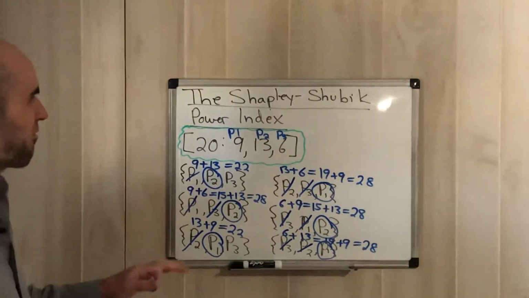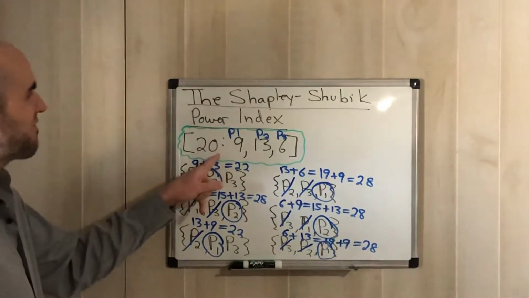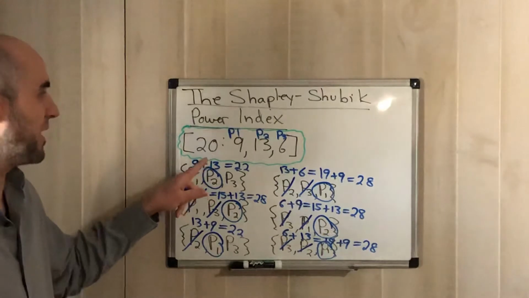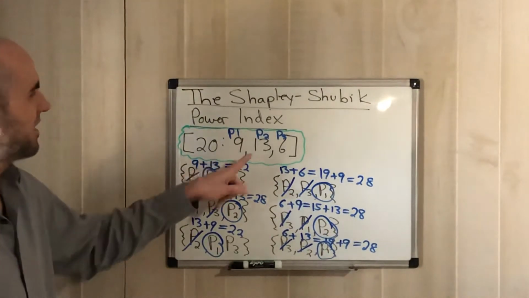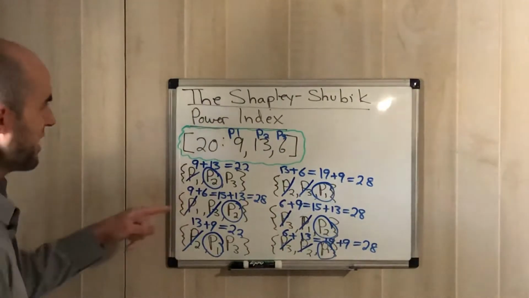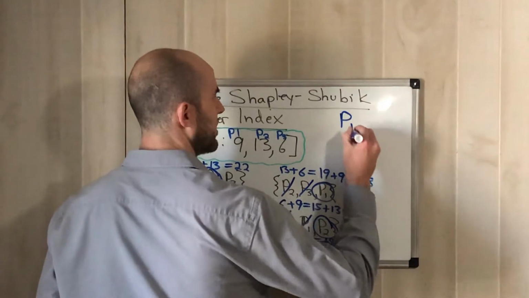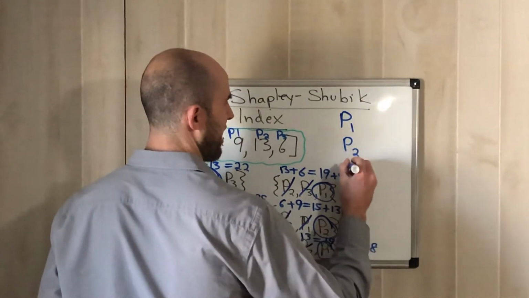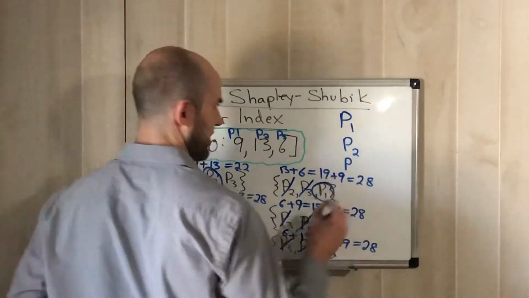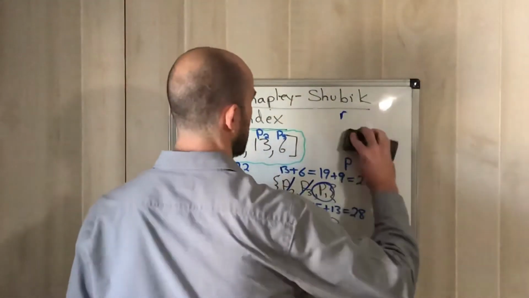And so first I'm going to write down all of this, and then I'm going to show you this in the table. So when we had this voting system where we needed 20 points to win, if player 1 brought 9, player 2 brought 13, player 3 brought 6, we know that player 2, so let's see it this way. We have player 1, we have player 2, we have player 3. Actually, let me make it smaller just so it's not all on top of each other.